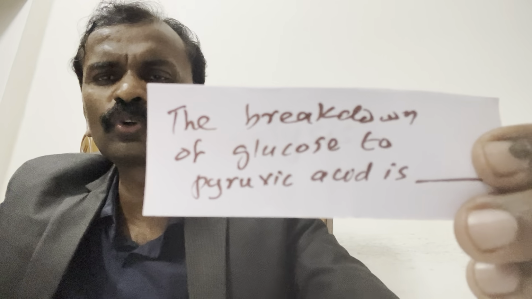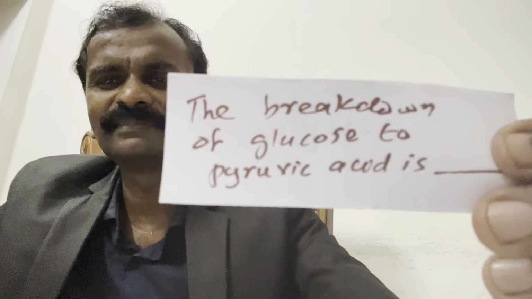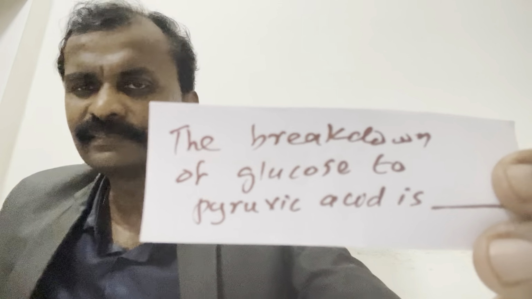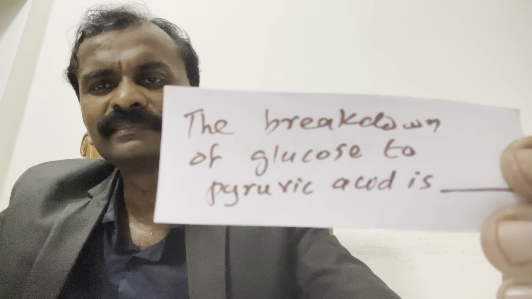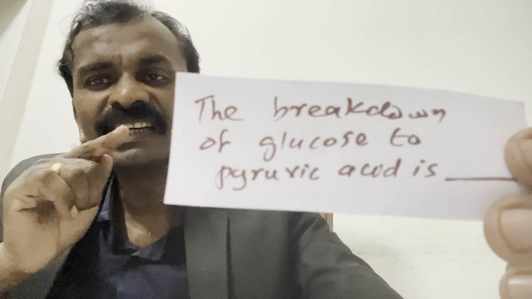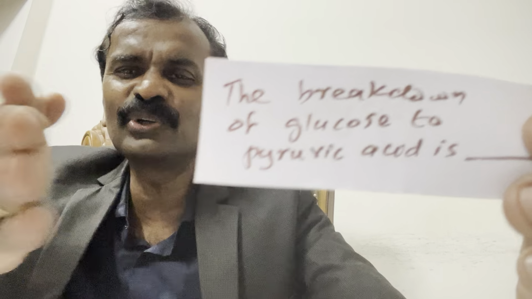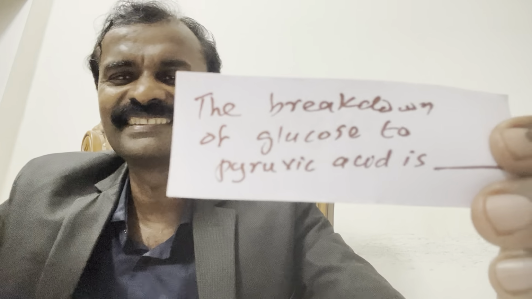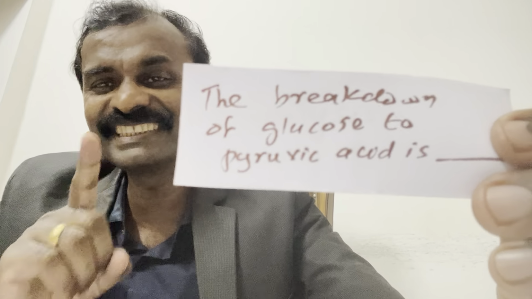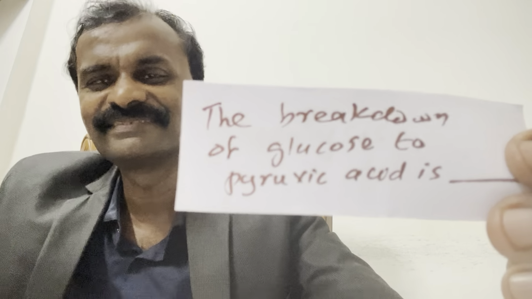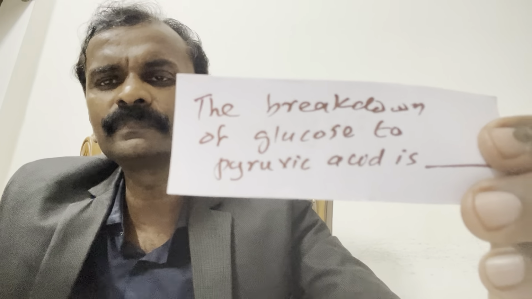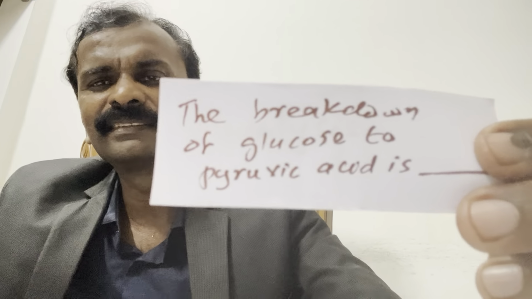The breakdown of glucose to pyruvic acid is called, and they'll give 4 choices. This is the purpose of recall study. What you are doing is recall, not revision. This is the recall technique. What is the answer?